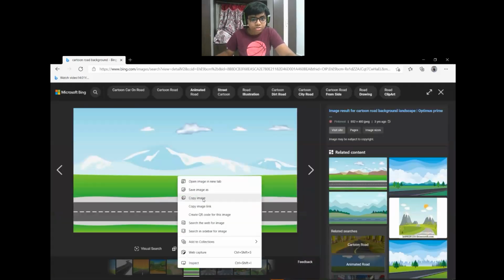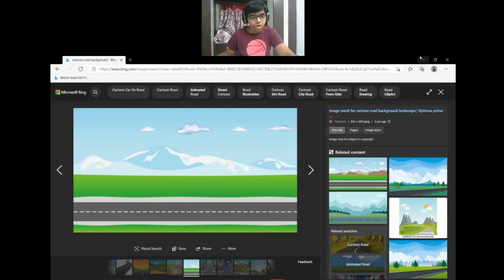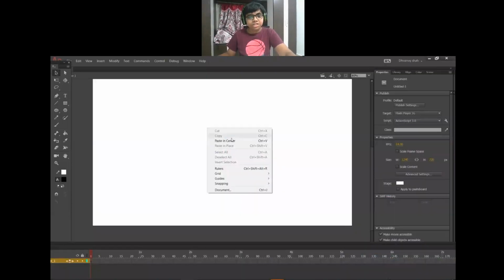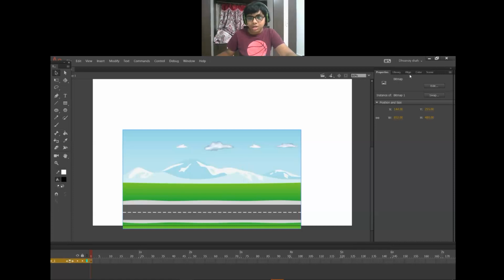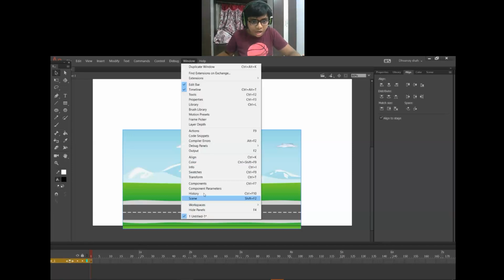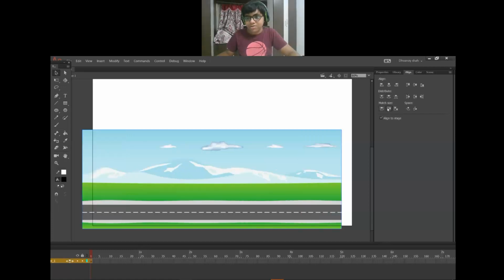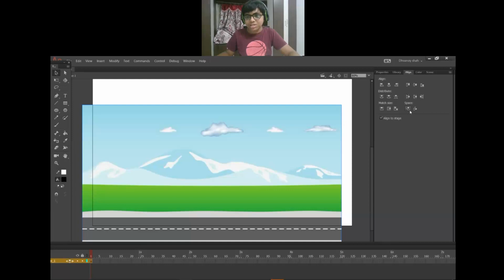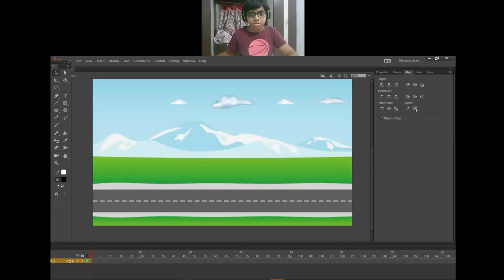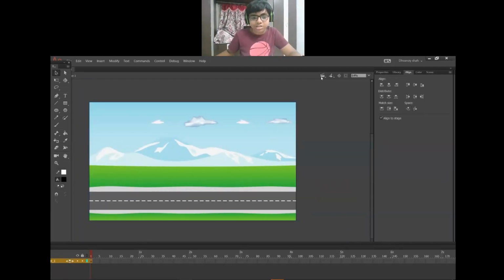Right click on that road, copy image from Google or the web, and right click and paste in center in Animate CC. Now press Ctrl K or you go to the Windows menu and click on Align. Here it is written match the size. If you do so, you do like this, space should be both, all in last line.